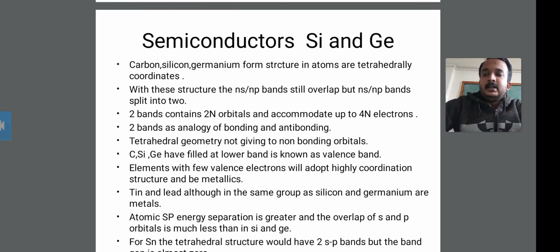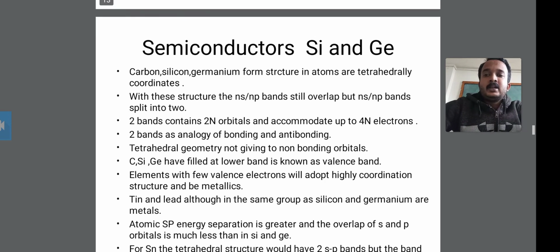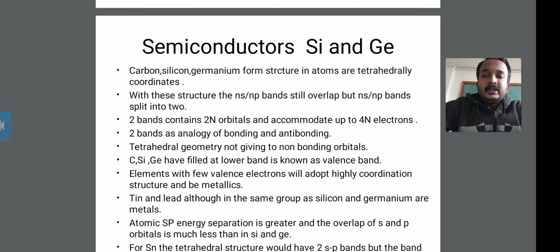Then next, the tetrahedral geometry does not give rise to non-bonding orbitals. You should also know that carbon, silicon and germanium form structures in which the atoms are tetrahedrally coordinated, meaning the geometry is tetrahedral. In silicon and germanium, this geometry does not give non-bonding orbitals, meaning it is not involved in non-bonding orbitals.